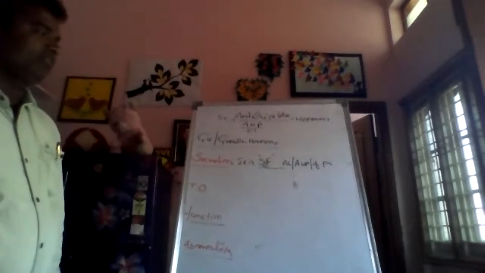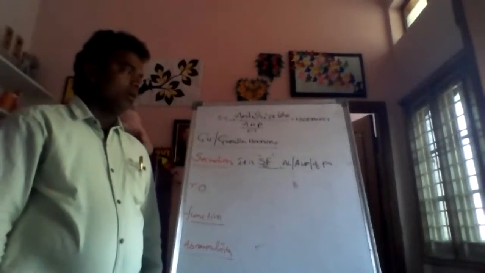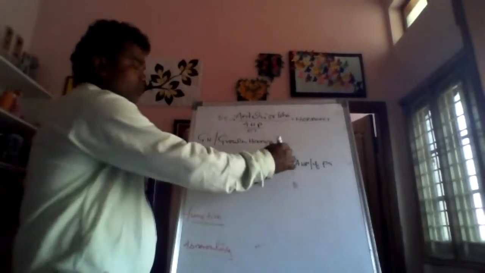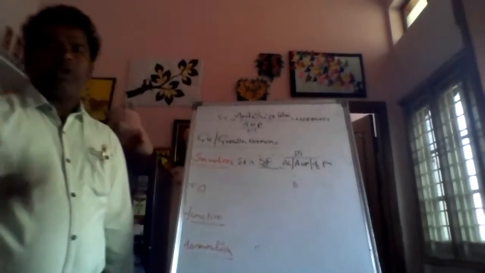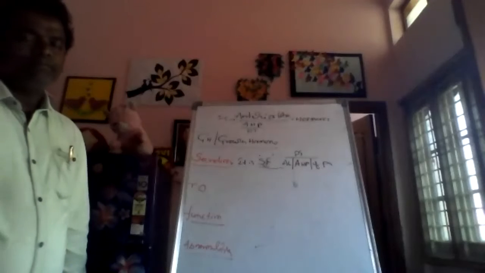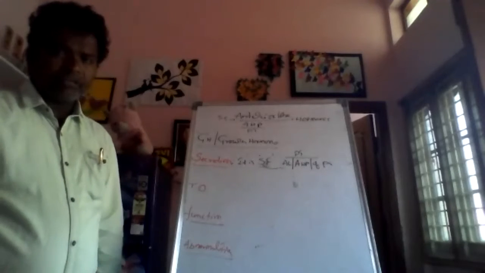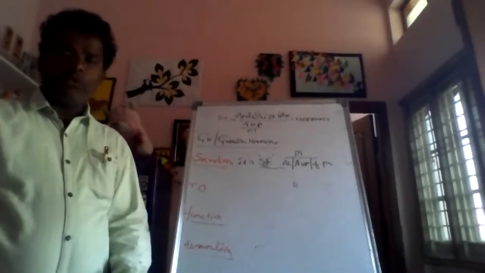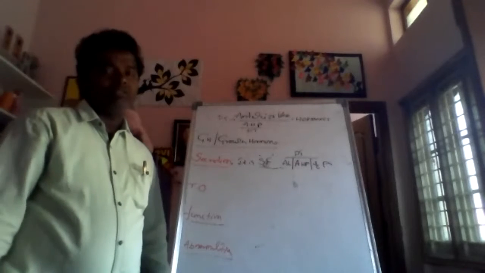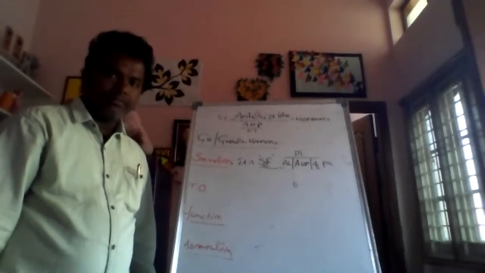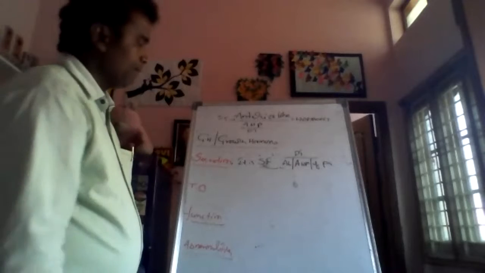Okay, it is secreted from the anterior lobe or adenohypophysis or what? One more also there: pars tuberalis. Whatever it may be, any one you should write. Simply, it is secreted from the anterior lobe. The anterior lobe's name is adenohypophysis. Right? This is very important. Next.